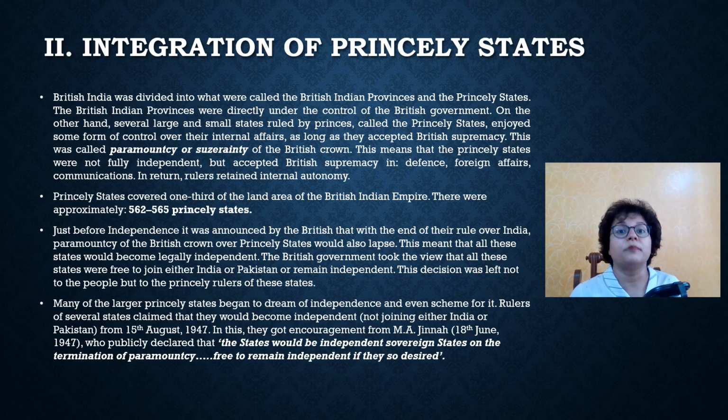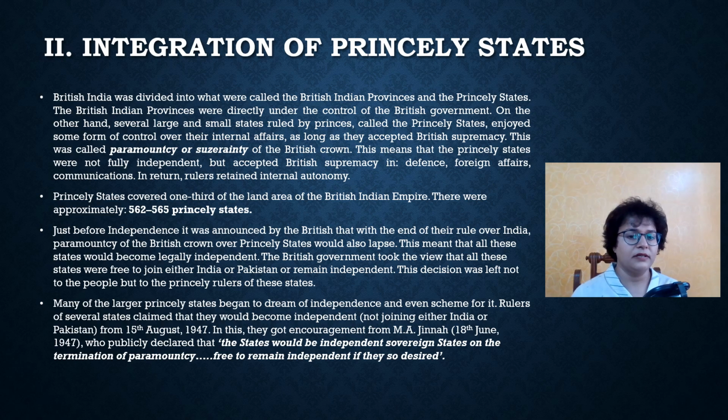And this acceptance of British supremacy by them was called paramountcy or suzerainty. This means that the princely states were not fully independent or fully autonomous, but accepted British supremacy in three major areas, which is defense, foreign affairs, and communication. In return, rulers retained their internal autonomy. This is how the British Indian provinces worked and how princely states worked. Now, the princely states covered 1/3 of the land area of the British Indian Empire. Okay, and there were approximately 565 princely states during that time.